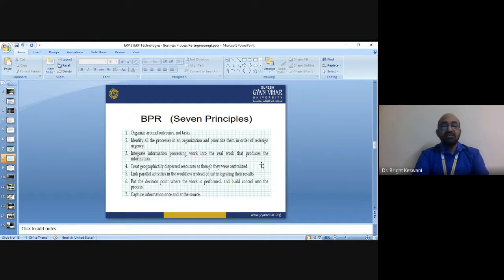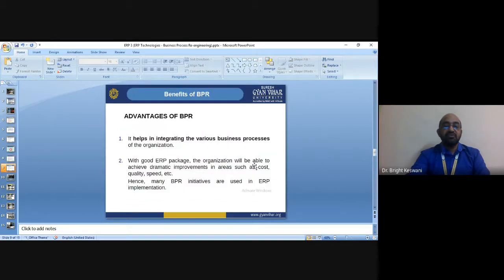Let us discuss the last point, that is the benefits or advantages of BPR. Implementing an ERP system does not necessarily mean redefining an organization's business processes. An ERP system can be used to enhance and automate the existing business processes.